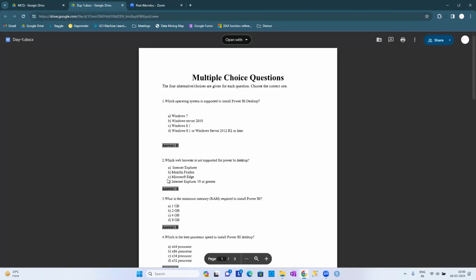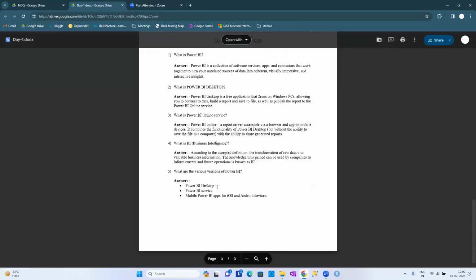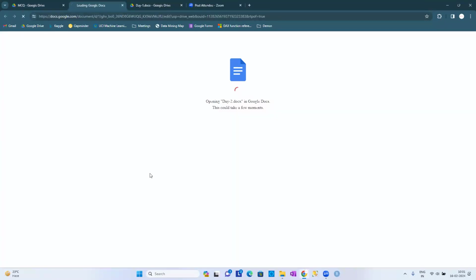We are going to have some MCQs, so you can just verify, guys, like simple. First you can start with them; all questions and answers we are going to have, guys. Simple questions only. I don't have any very complex questions. Simple MCQ-based questions only, like day 1, day 2, day 3. You can find those questions, guys.